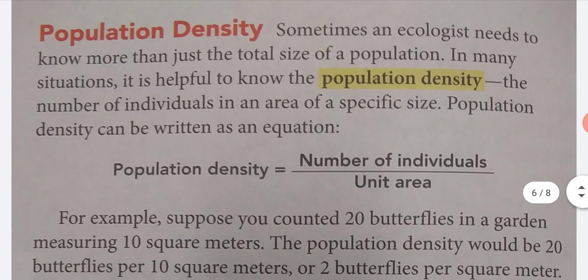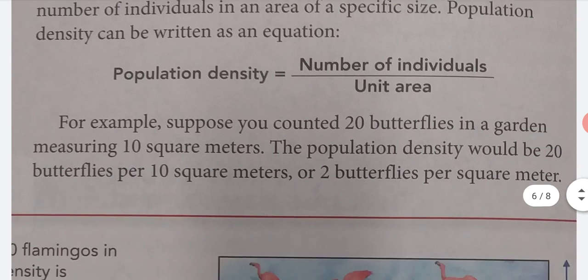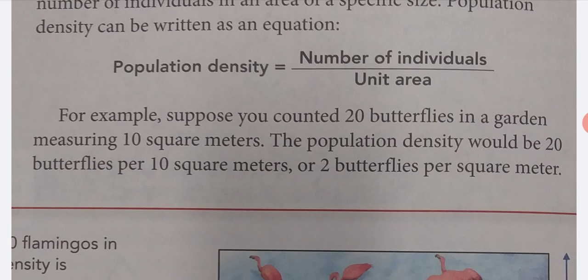Population density. Sometimes an ecologist needs to know more than just the total size of a population. In many situations, it is helpful to know the population density, the number of individuals in an area of specific size. Population density can be written as an equation. Population density equals number of individuals over unit area. For example, suppose you counted 20 butterflies in a garden measuring 10 square meters. The population density would be 20 butterflies per 10 square meters, or 2 butterflies per square meter.